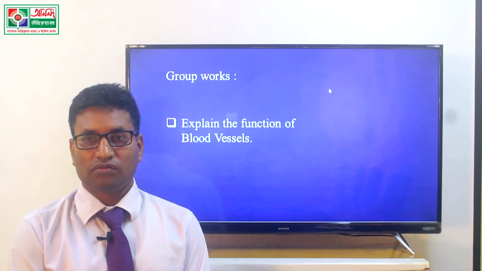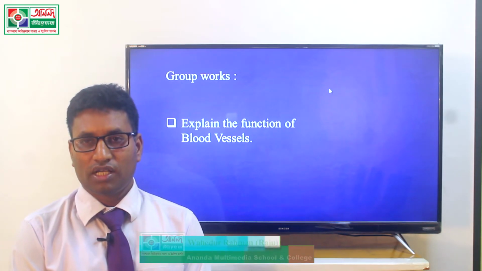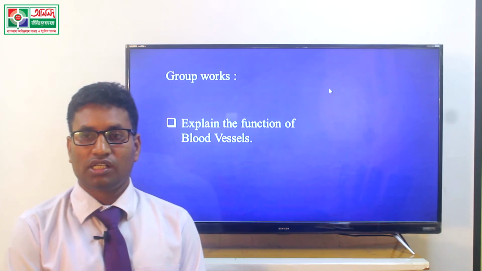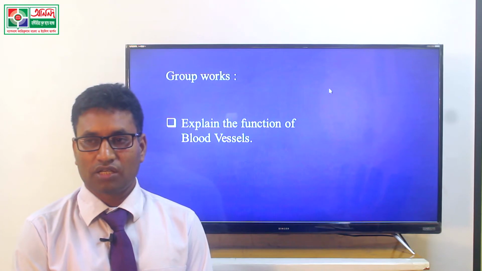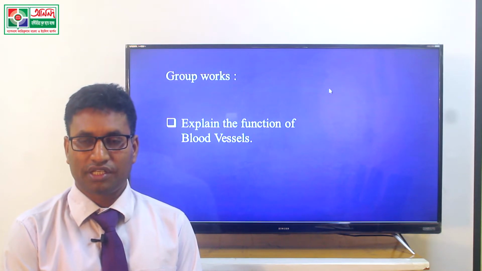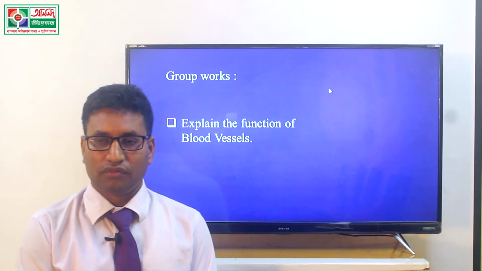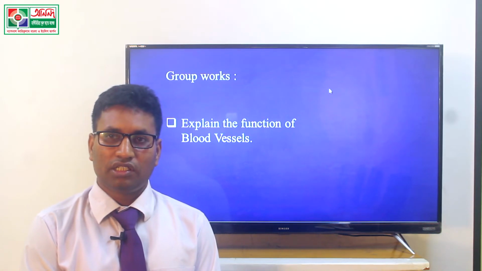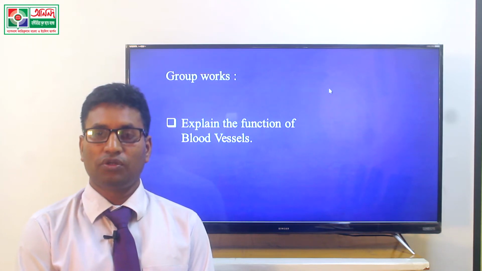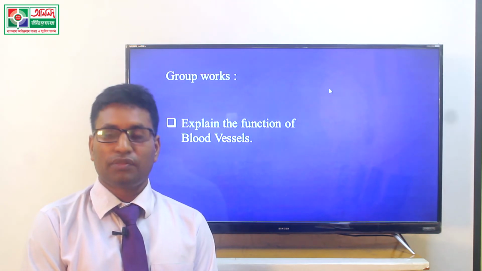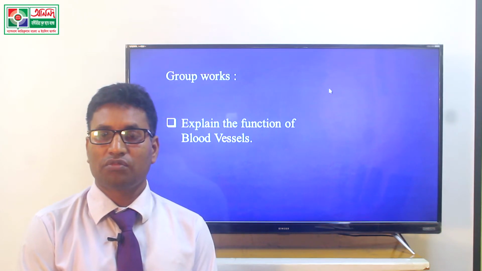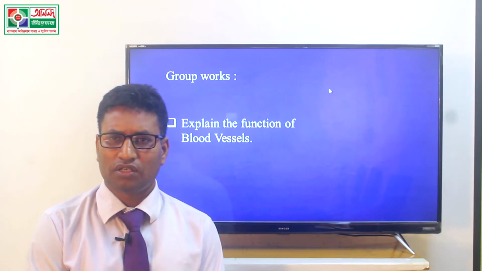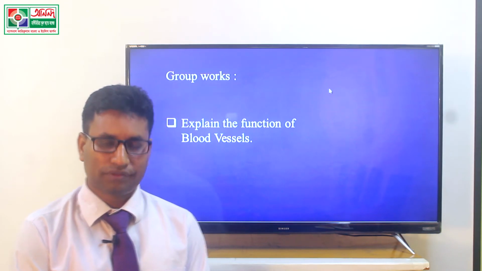Not only oxygenated blood, but also waste substances, that means carbon dioxide or deoxygenated blood, are circulated by blood vessels, that means veins. Blood vessels are present in different parts of the body, and mainly these types of blood vessels are blood capillaries. So blood vessels perform different types of functions in our body.